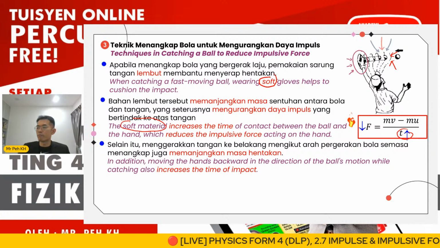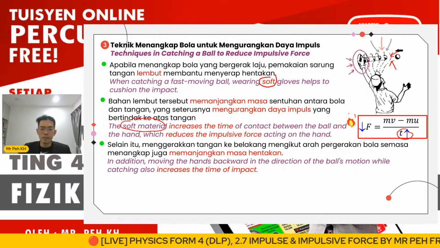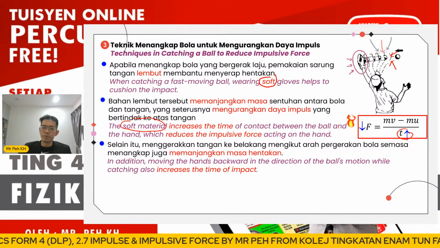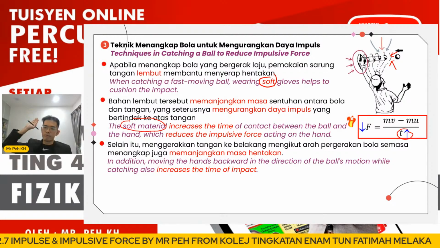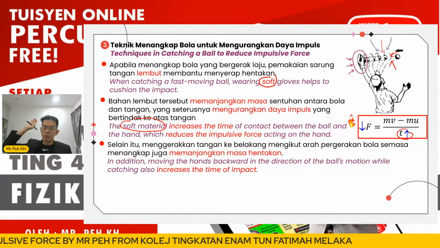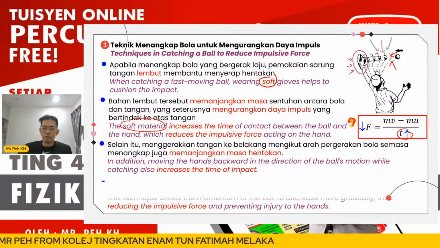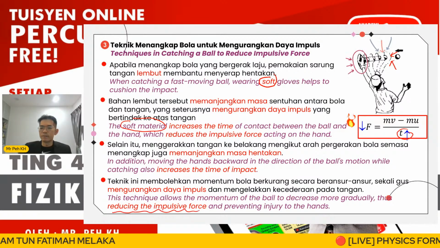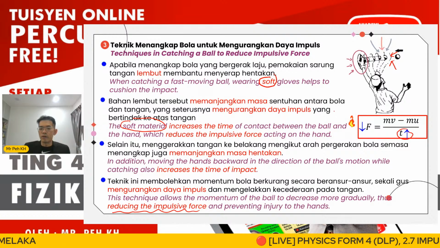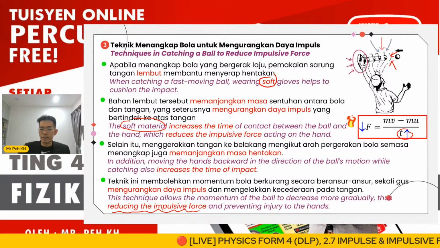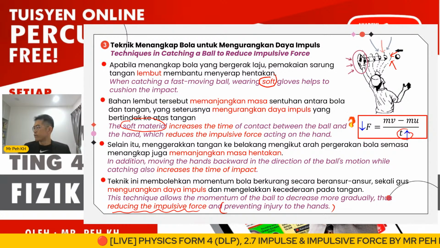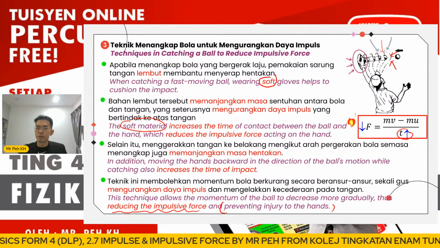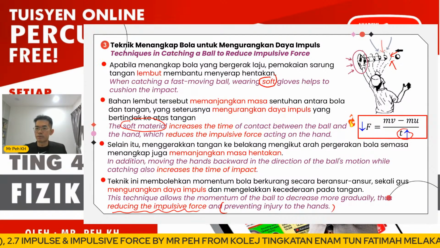First, we use a soft material. Secondly, the hand of the player moves backward and follows the motion of the ball. This may reduce the impulsive force acting on the hand of the player, so it can prevent injuries to the hand. So this is how the player can reduce the impulsive force.